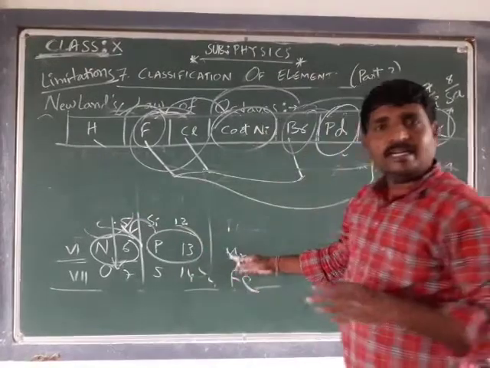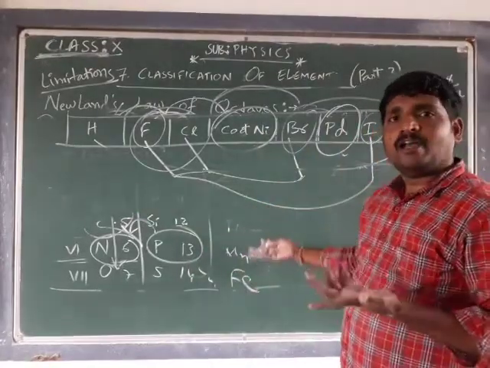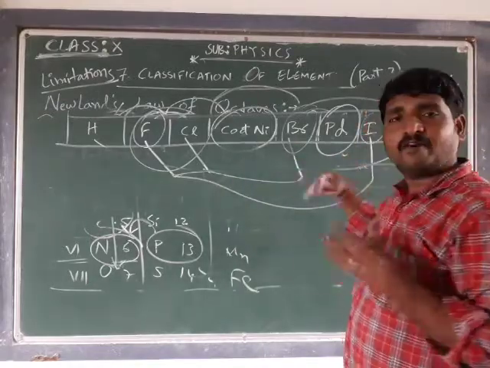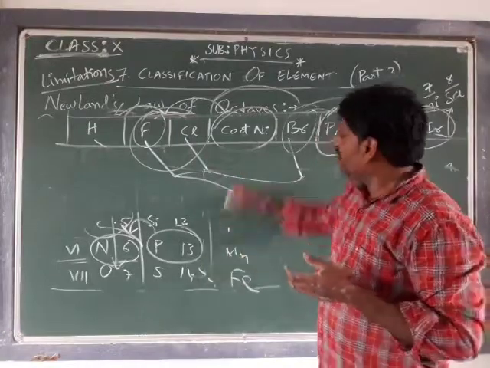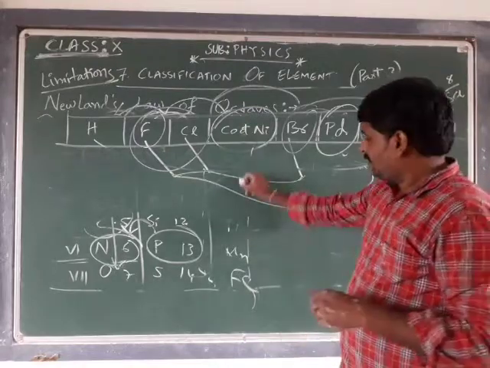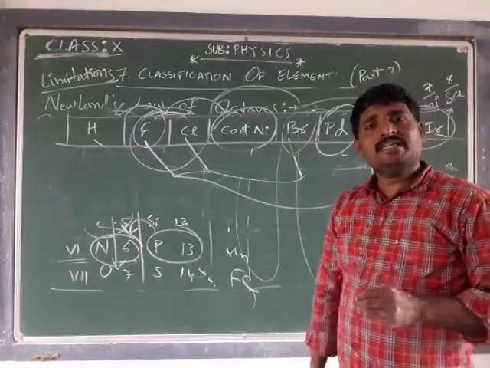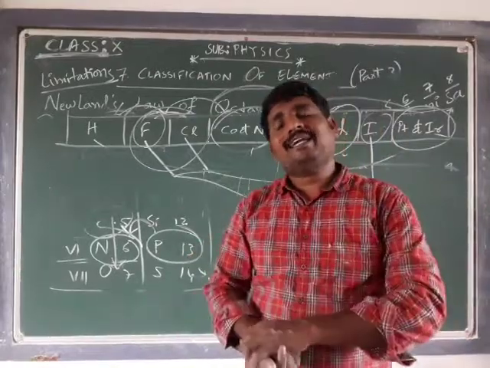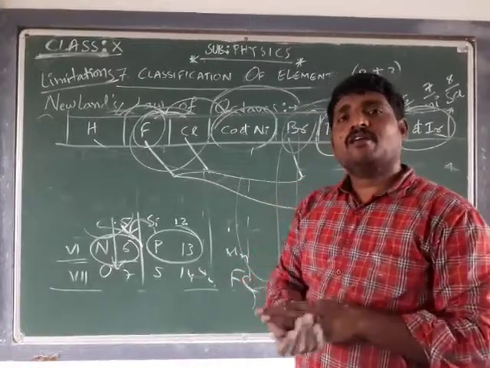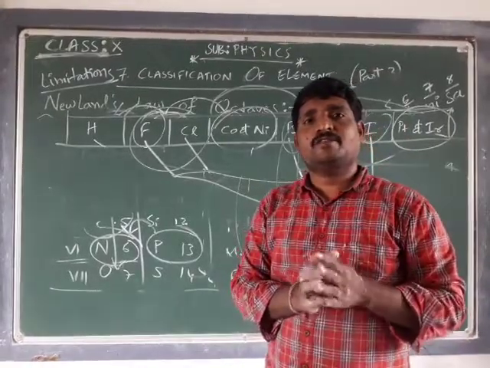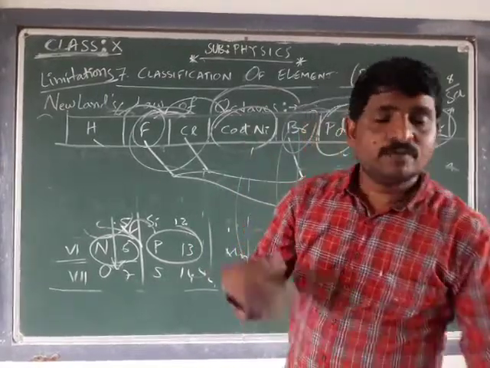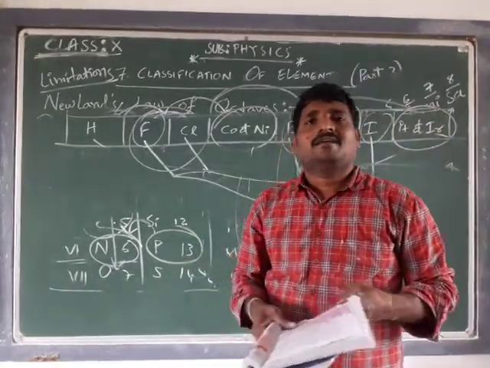Up to a certain extent it was okay. After that he might not have cared about the properties, and just went on following the same rule and arranging 1, 2, 3, 14, again 15, 16, 17, 18, 19, 20. Like that he went on arranging the elements in his octaves table. Later it was found that some elements that do not possess the similar properties of the respective group were fit into that group.